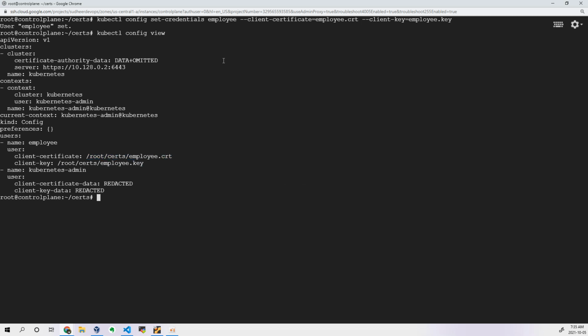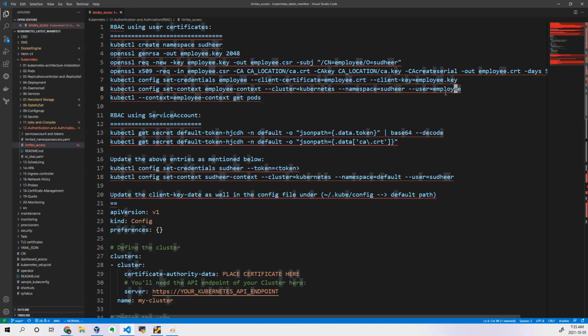Now after these entries have been added, I need to add a context. Server is not needed. Why? Because I'm trying to communicate to the same server. So no need to do any modifications or add new entries in the cluster section. Why? Because I'm trying to communicate to the same cluster called Kubernetes, right? So these particular details I need to add under context, saying that this user wants to communicate to this particular cluster. So I need to add a new context. So how to add it? You can see the example over here.